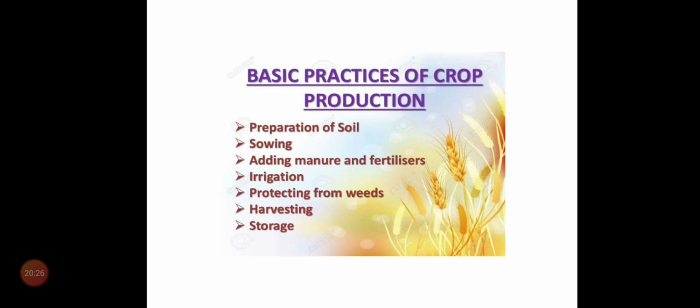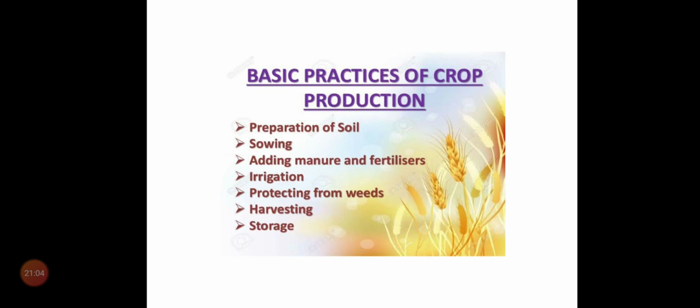So, what are the basic practices of crop production? First one, preparation of soil. Preparation of soil means they make the soil ready for the crop. That means they enrich the soil with nutrients for the crop. Next, sowing seeds. Second step. Third one, adding manures and fertilizers.